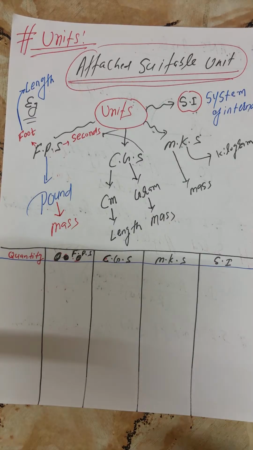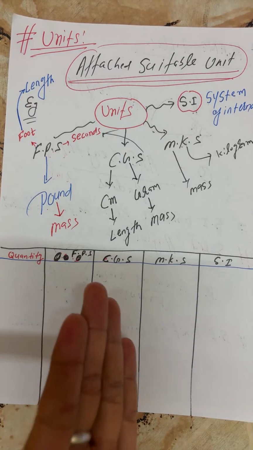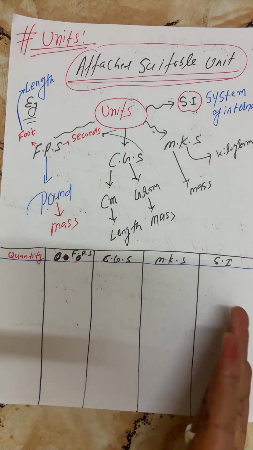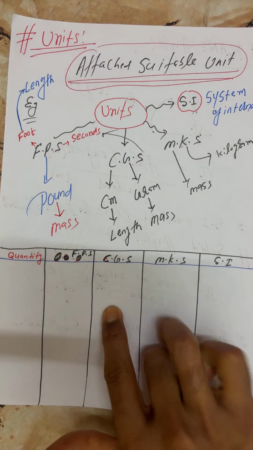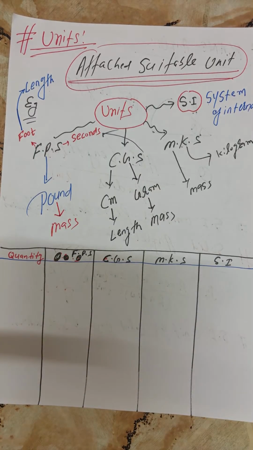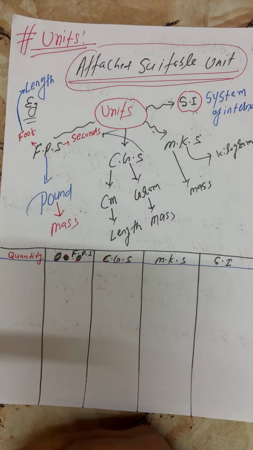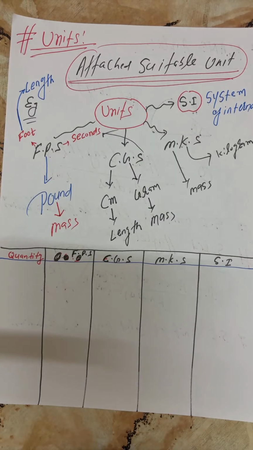So beta, they wanted to measure some different quantities, due to which they upgraded the units as well. FPS first, then CGS, then MKS, then SI. This is a question asked by kids in the classroom, but you are not asking in the live session.